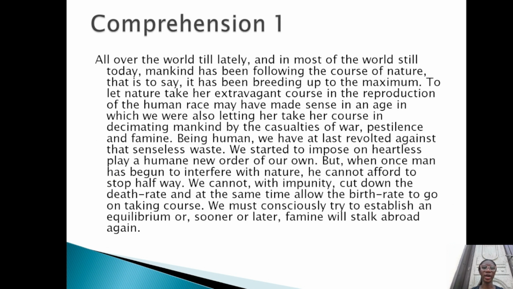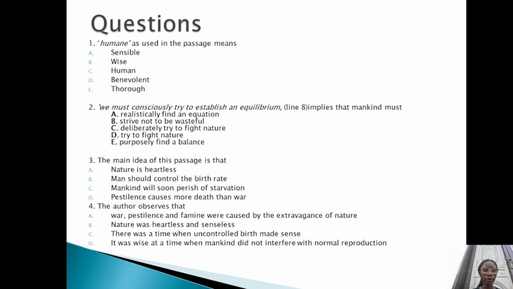Let's look at this comprehension. Remember that the first rule is that we read our questions first. So let's move to our questions. Question 1. Humane as used in the passage means dash. Question 2, we must consciously try to establish an equilibrium, that's in line 8, implies that mankind must dash.